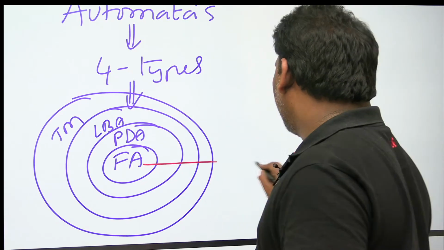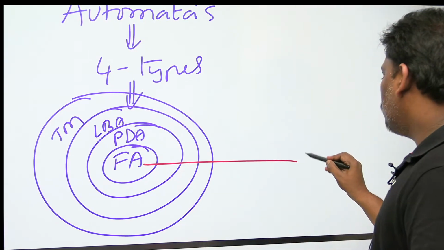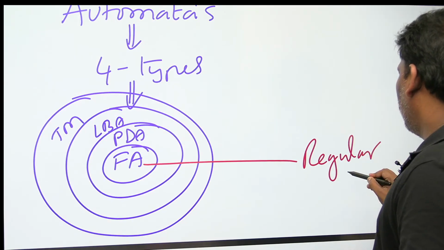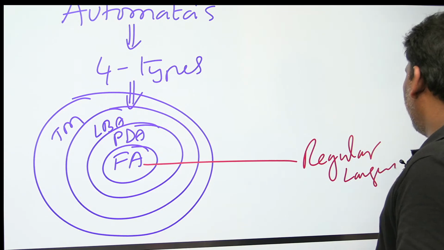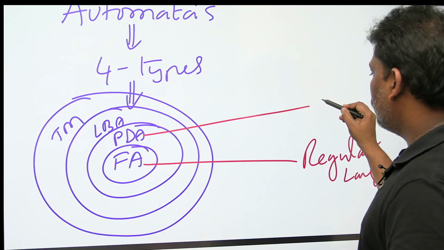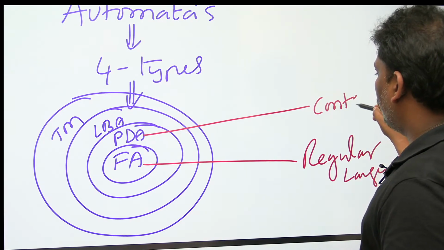So the language accepted by finite automata is known as regular language. PDA will accept the language known as context free language.